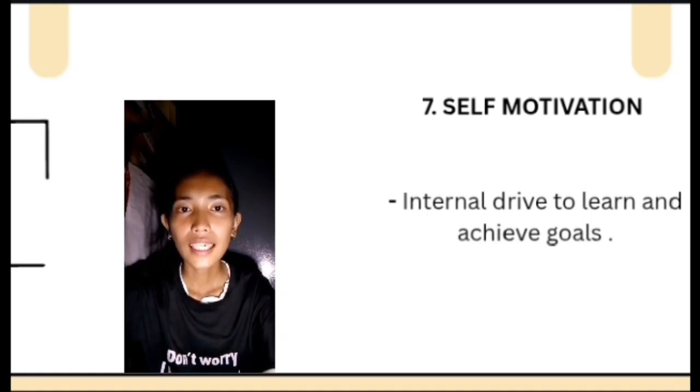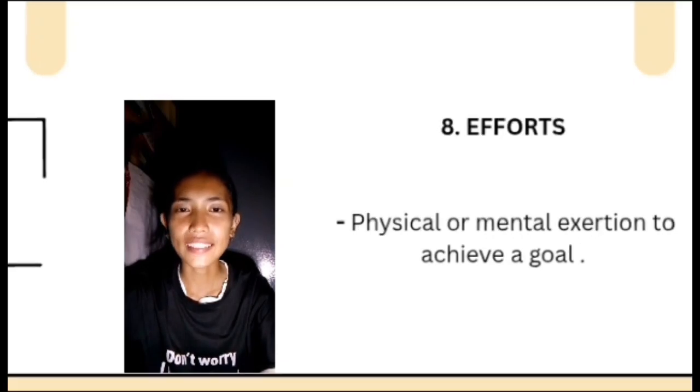For example, encouraging self-directed learning, goal setting, and self-assessment. Number 8, we have effort, physical or mental exertion to achieve a goal. For example, providing opportunities for practice, feedback, and reflection to support learners' efforts.